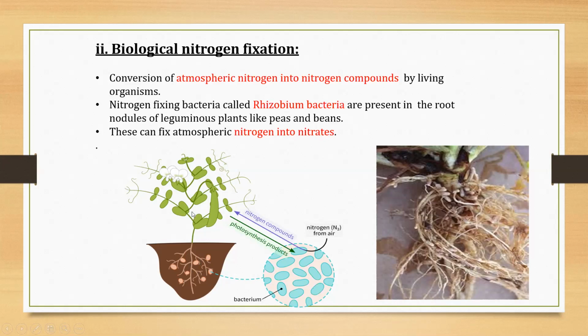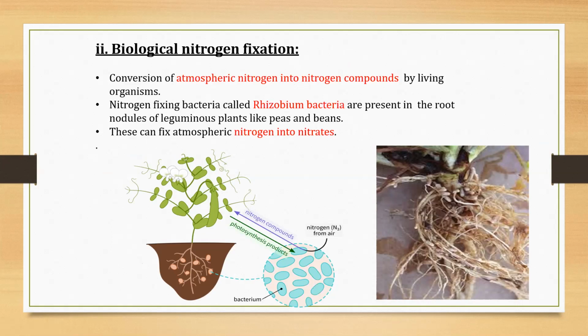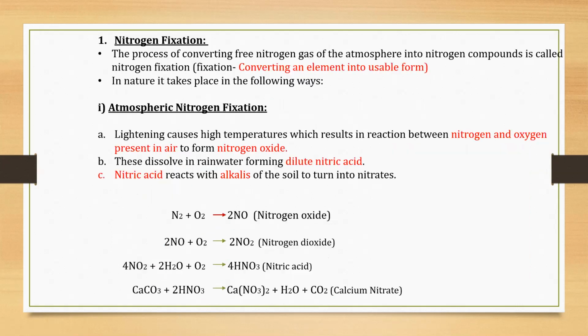So this kind of relationship is called symbiotic relationship. That means both are getting benefited from each other. So this is how biological nitrogen fixation takes place. First way of nitrogen fixation is atmospheric nitrogen fixation, and second one is biological nitrogen fixation.